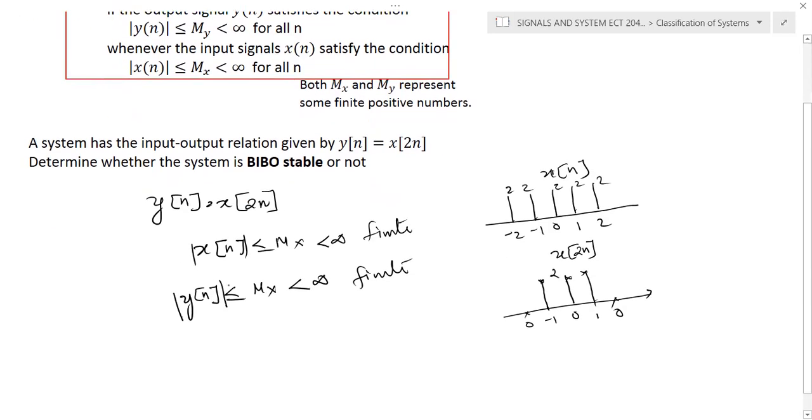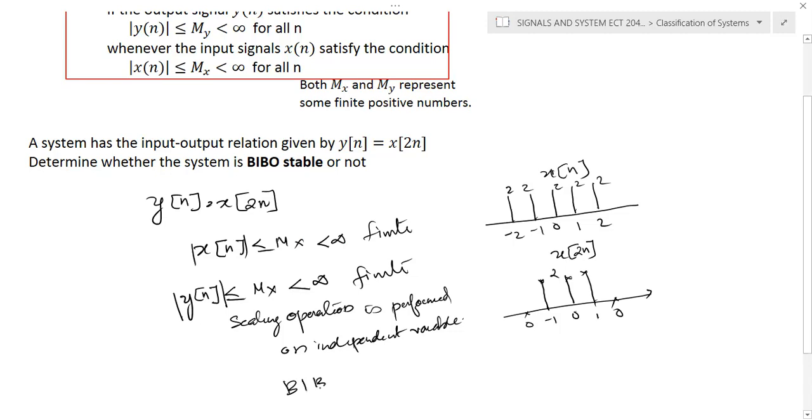Okay, so that's the point. The scaling operation is performed on the independent variable, so there is no change in the signal amplitude. So we can conclude that the system is BIBO stable.